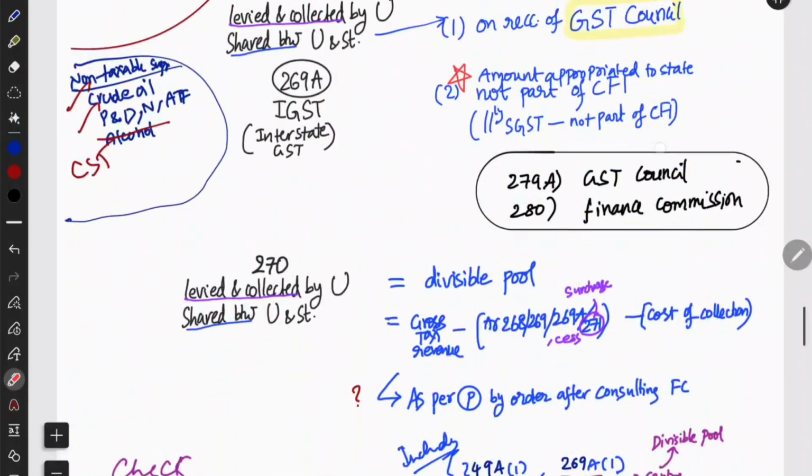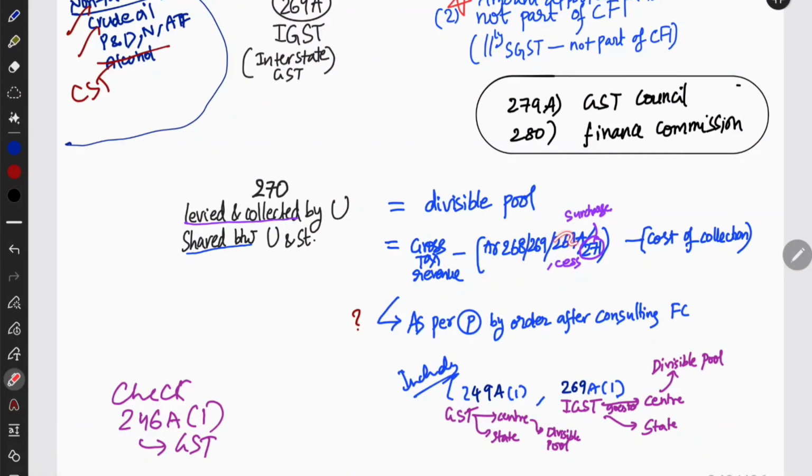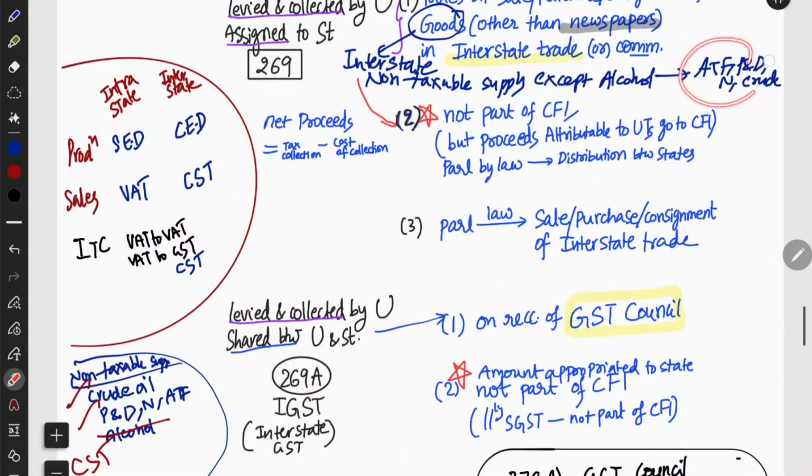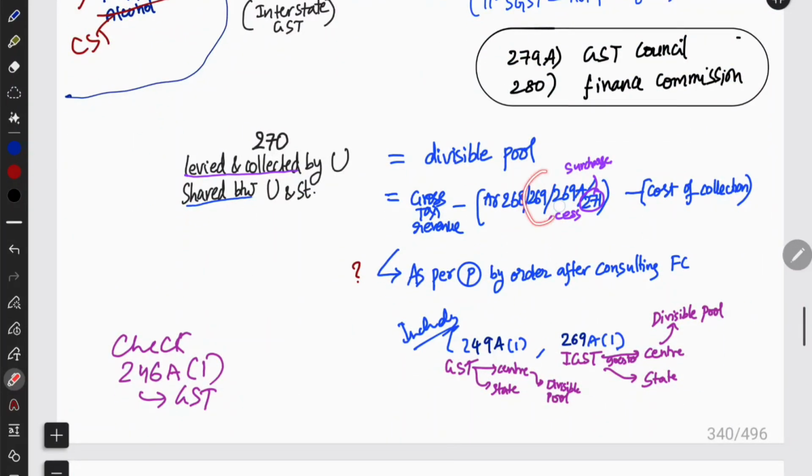Stamp duty, they are appropriated to states. So remove that, because they are already given to states, and remove 269. What is 269? These taxes are already assigned to the states: aviation turbine fuel, natural gas, crude oil, etc. And 268, what is 268? 268 is stamp duty.